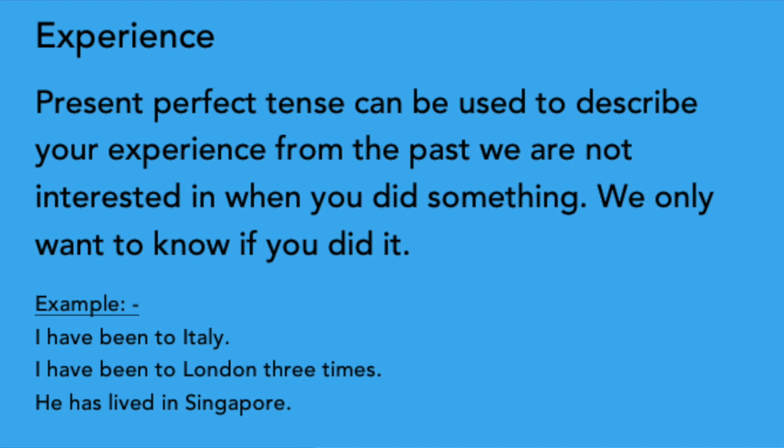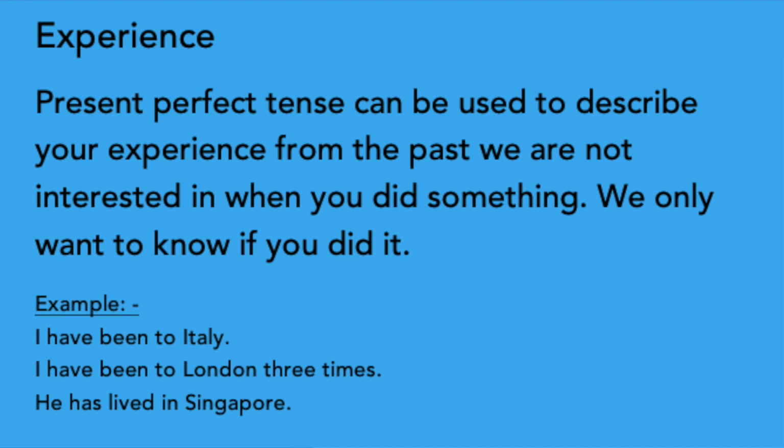For example, I have been to Italy. It means that you have had the experience of being in Italy. Maybe you have been there once or several times. I have been to London 3 times in my life. You can add the number of times at the end of the sentence.